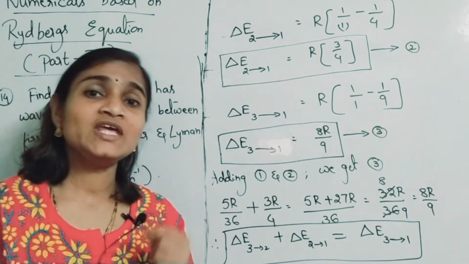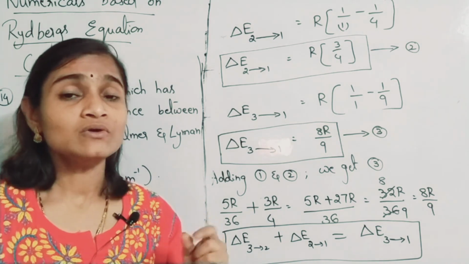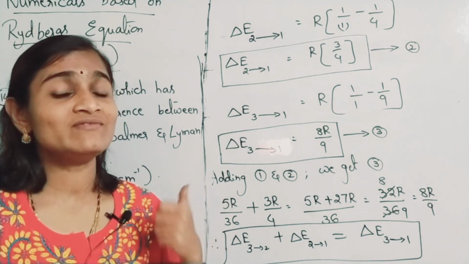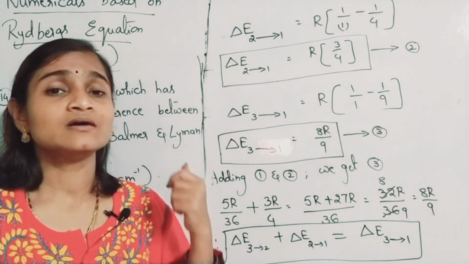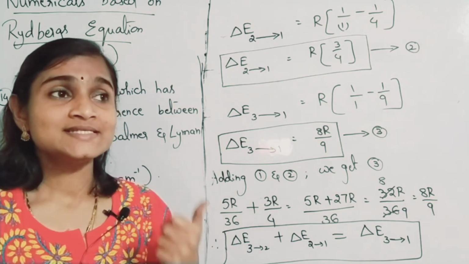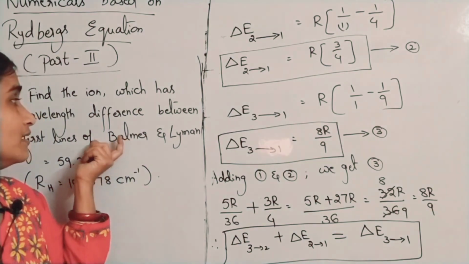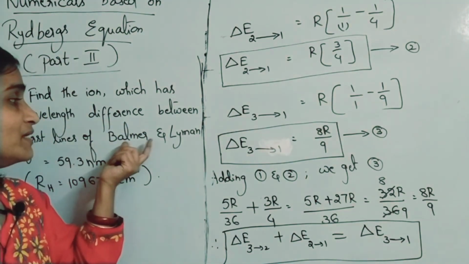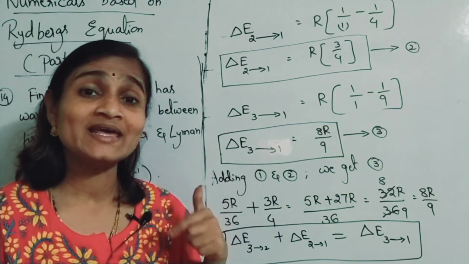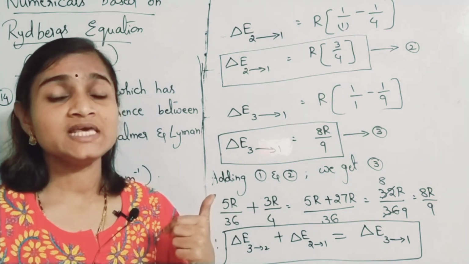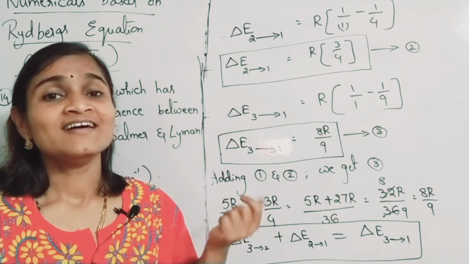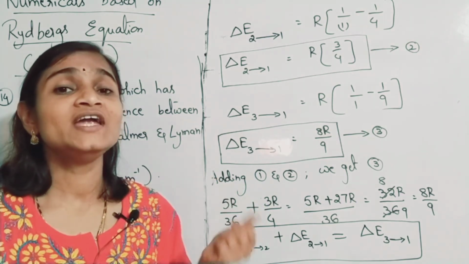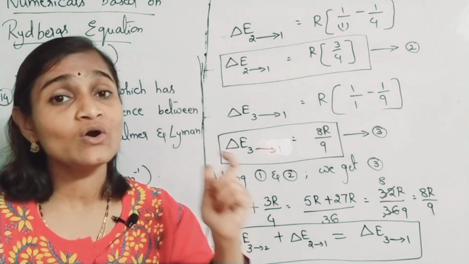If the wavelength difference of the first lines of Lyman and Balmer series is found to be 59.3 nanometers, for which element is it? You have to find the element or the ion.